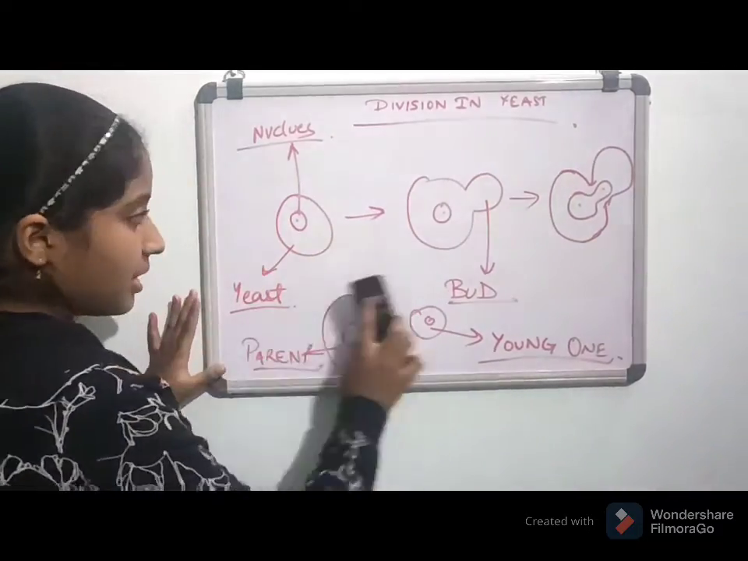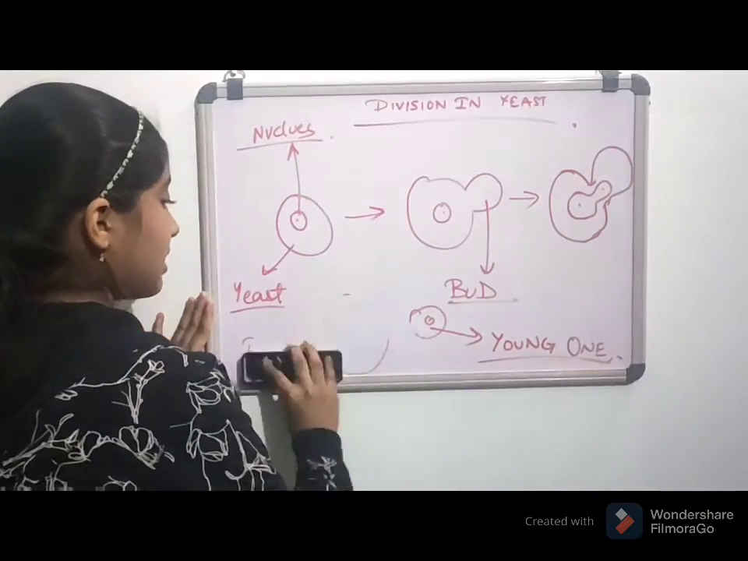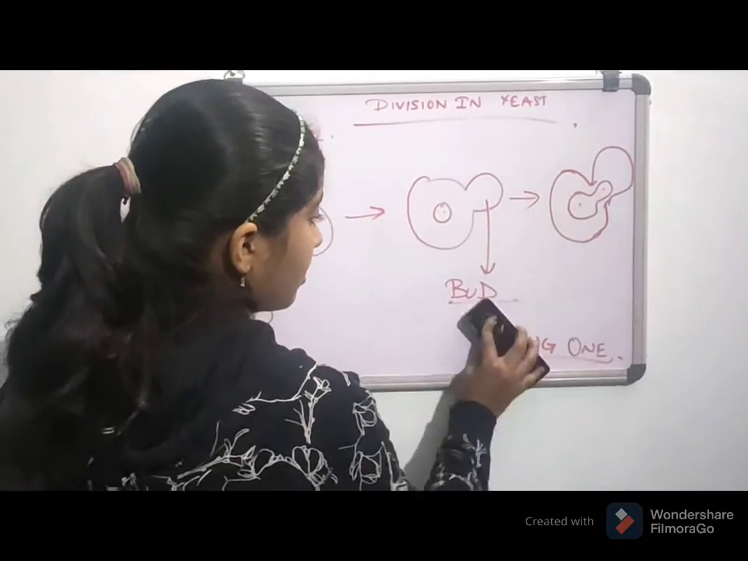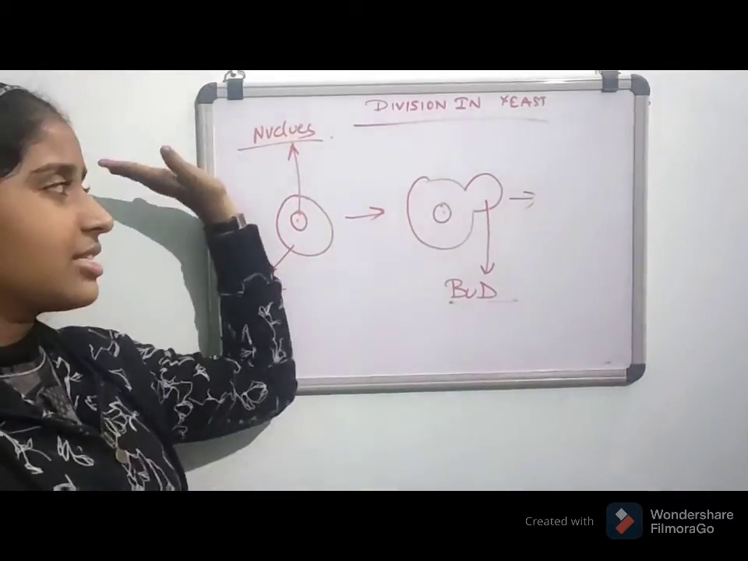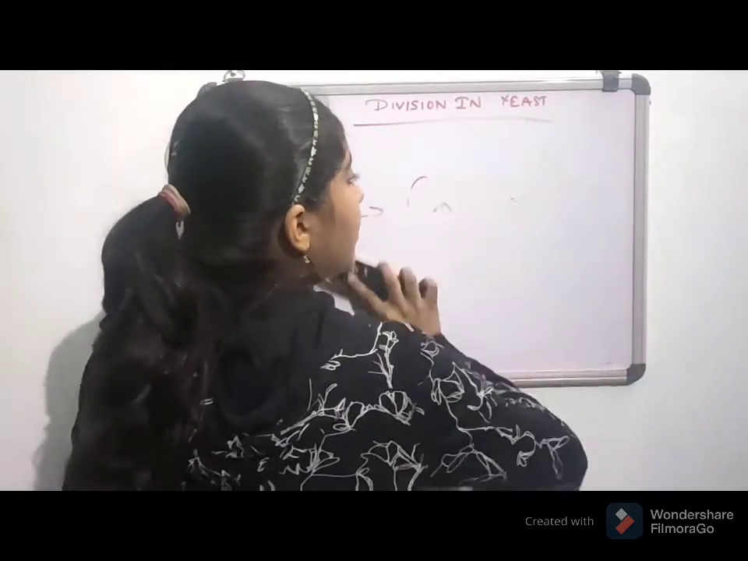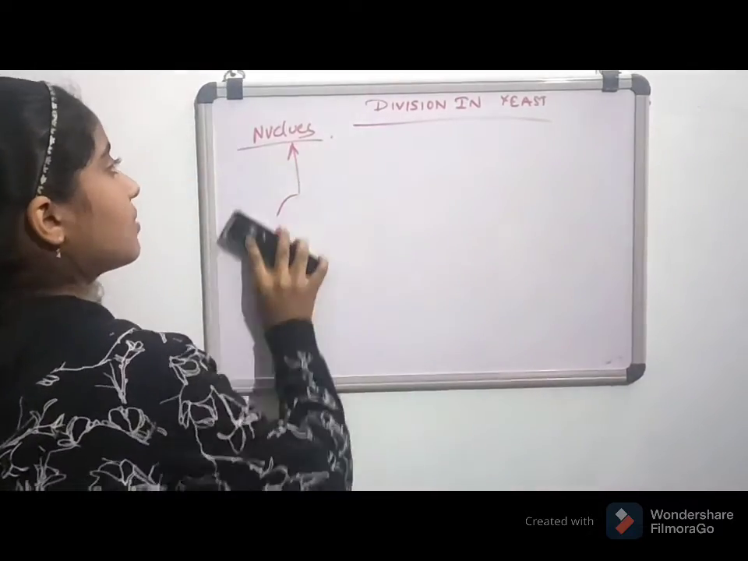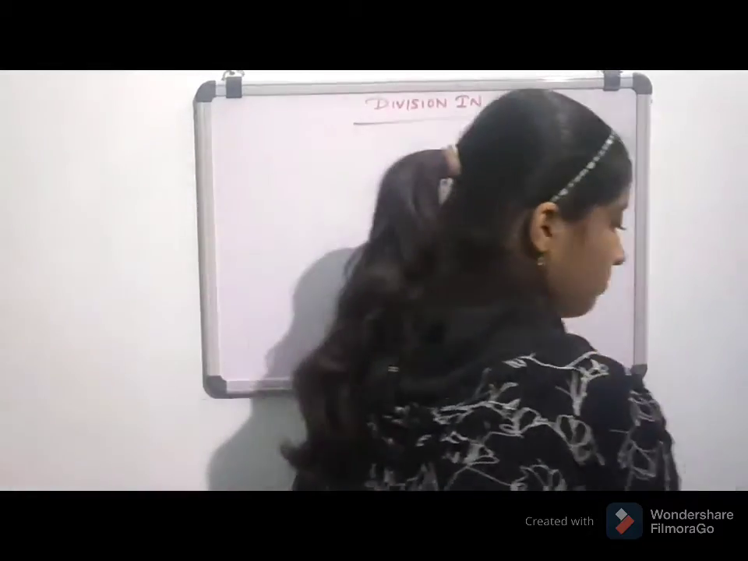I'm just erasing this one. Okay, इससे हम मिटा रहे हैं. I'll just erase everything, because I need some space to draw.